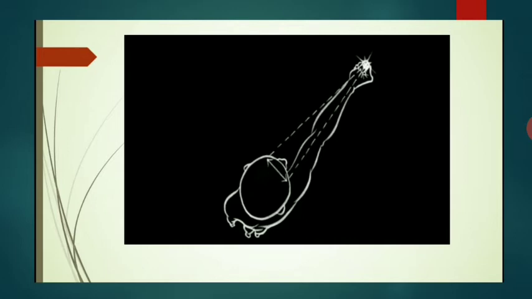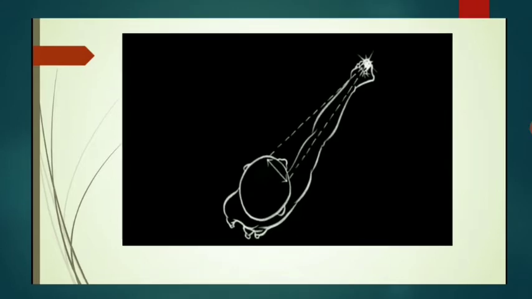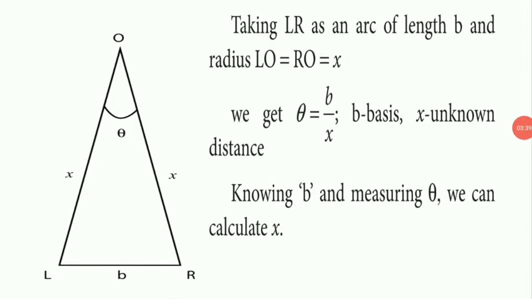When the pen is looked at first by our left eye L and then by our right eye R, the position of the pen changes with respect to the background of the wall. The shift in the position of an object when viewed with two eyes, keeping one eye closed at a time, is known as parallax. The distance between the left eye L and the right eye R in this case is the basis. Angle LOR is called the parallax angle or parallactic angle.